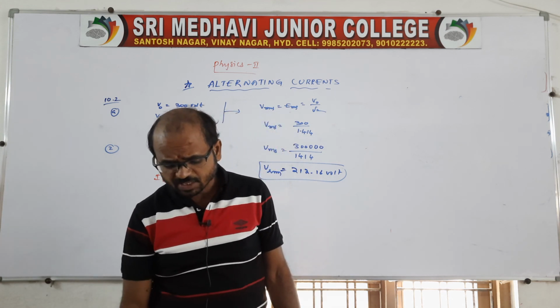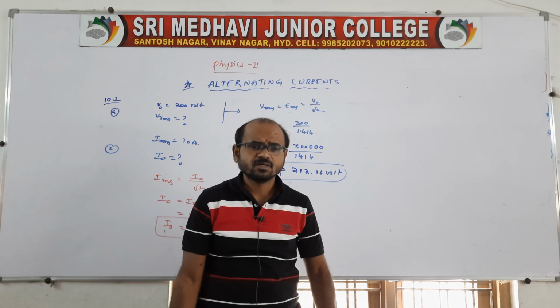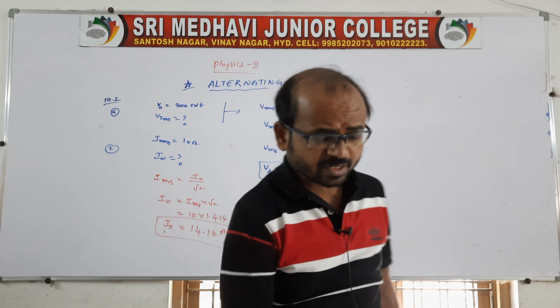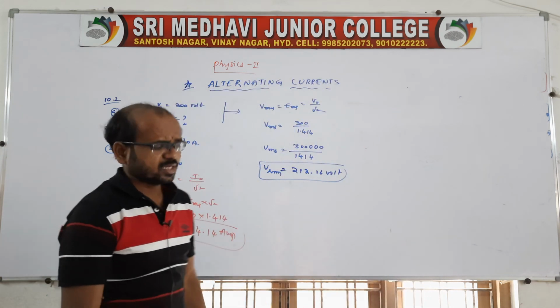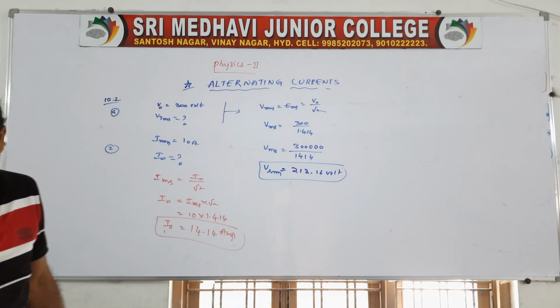We will continue the next class with this continuation, because there are so many power-related applications, and power is very important in case of AC circuits. Of course, DC is also important. DC is direct current, and AC is alternating current.